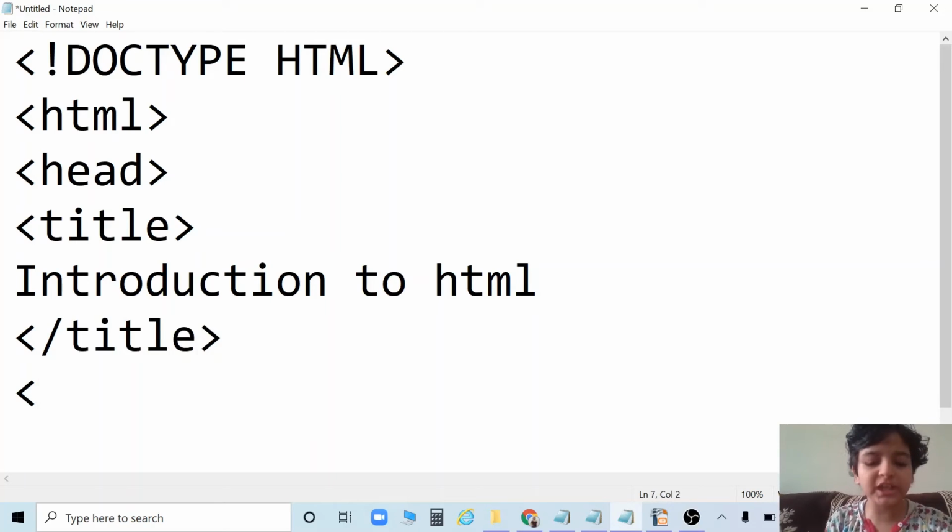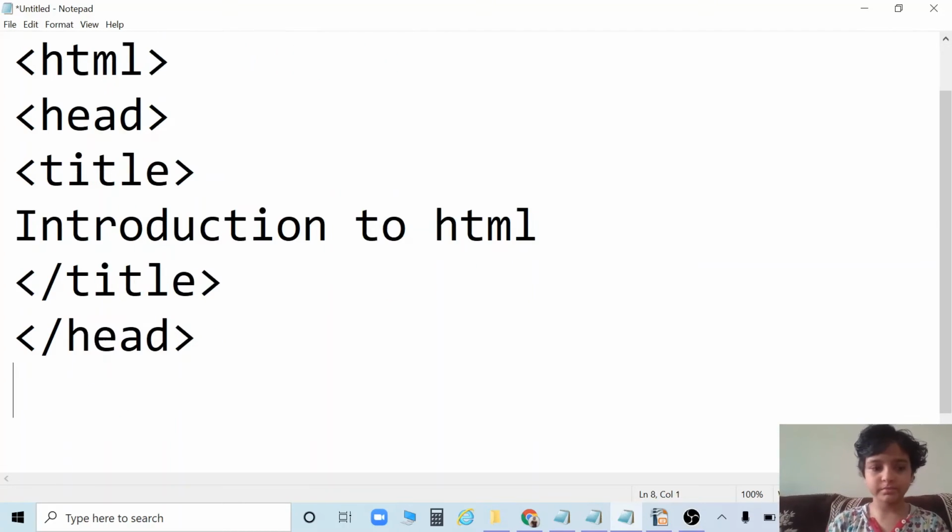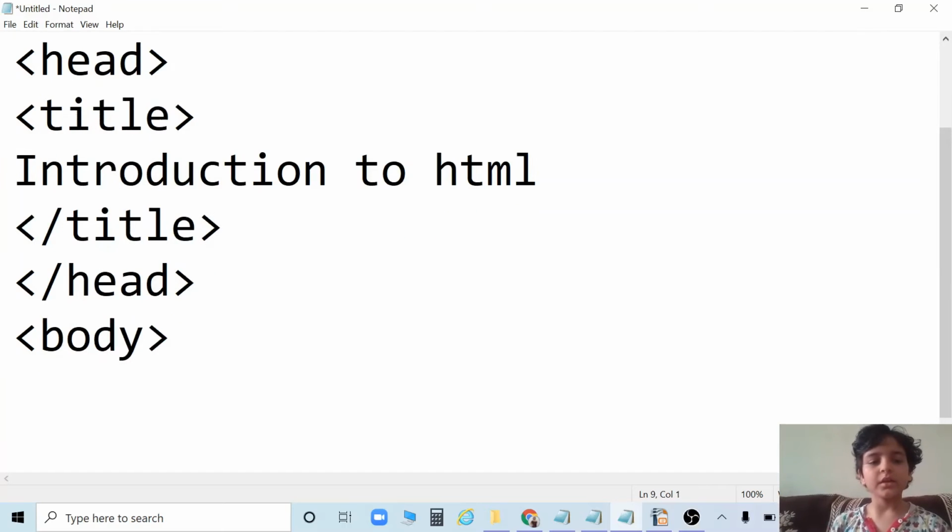Similarly, you have to close the head. Now we are going to start with the body. Now you can put anything about the topic or not. I am going to put.